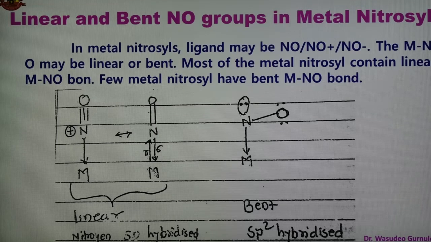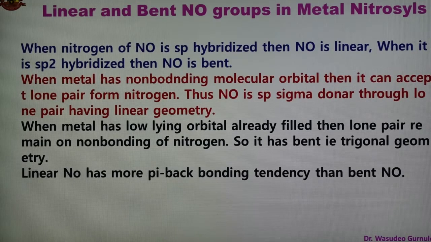When the nitrogen of NO is sp hybridized, then NO is linear. When it is sp2 hybridized, then NO is bent.